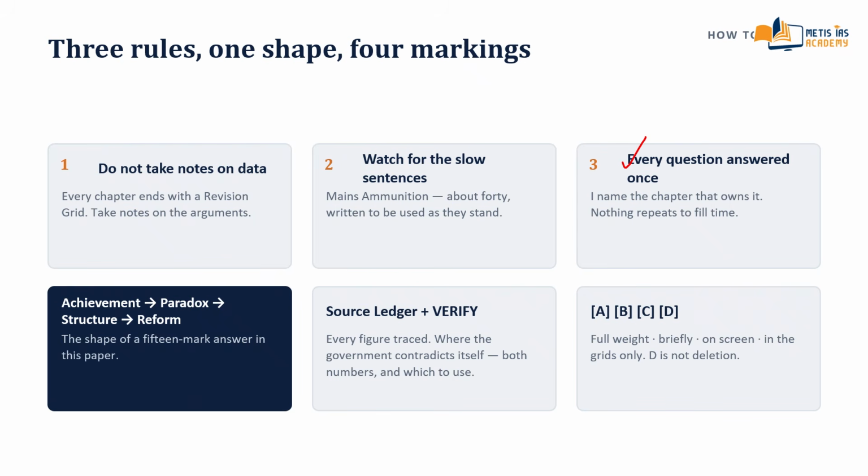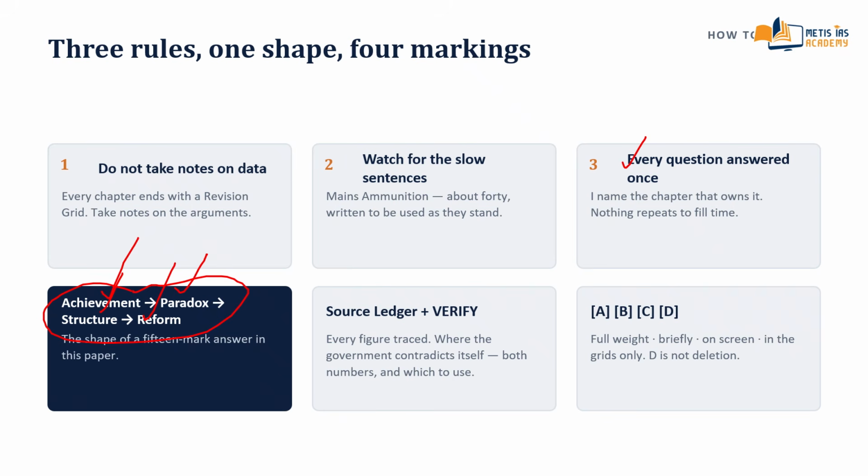And one last thing about how the answers in this marathon are built. Almost every answer follows the same shape, because almost every question in this paper is a policy evaluation question wearing different clothes. State what has been achieved. Name the paradox. Inside it, explain why the paradox exists structurally. Then say what would fix it. That is reform. So that is the shape of a 15-mark answer in this paper.